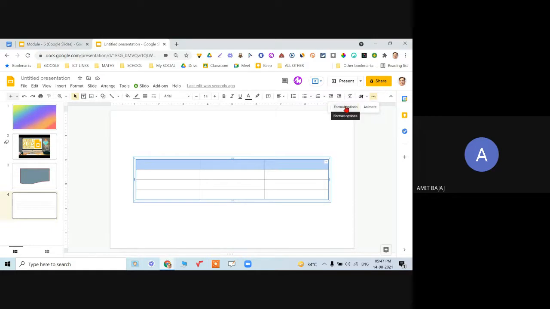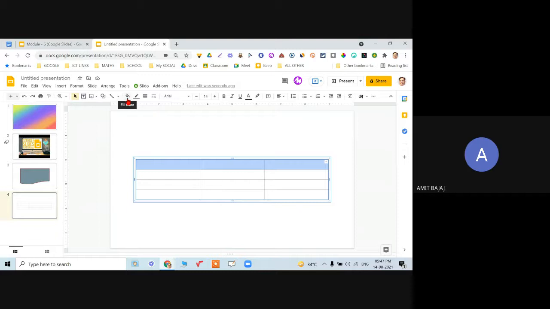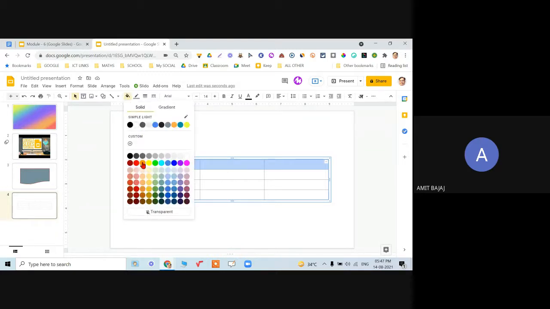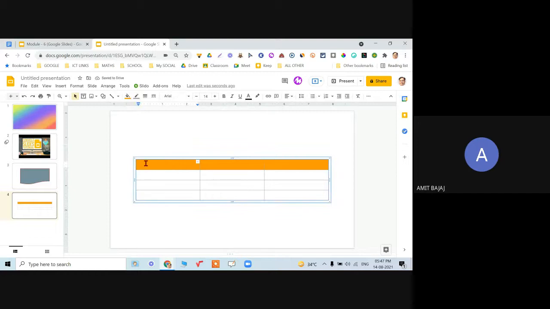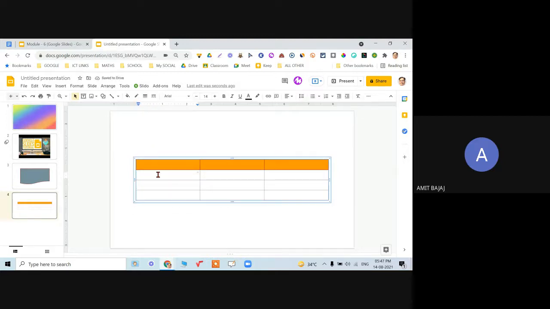More options, format options, whatever I want, or you can have fill color. Say the background color of this table, the first column is changed. I want the border color to be different, that I can do. And in a simple way I can make best use of this table. I generally prefer to use table in the docs, but in slides also you can always write, and you can have the web links. I can insert the links over here. I'll talk about that very soon.